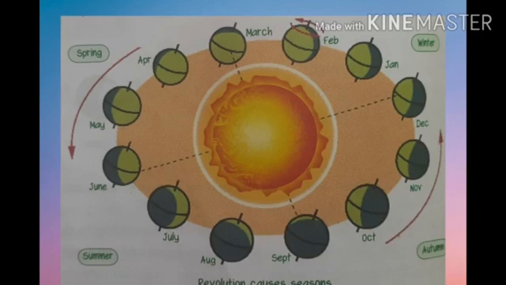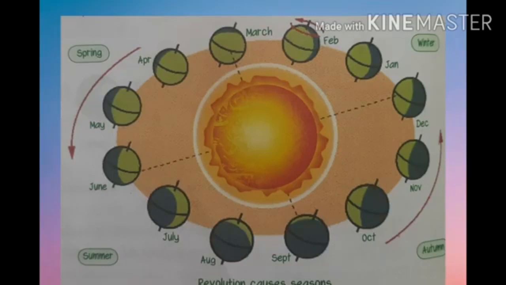Next one, autumn season. In autumn, leaves change color and fall from the trees. The days and nights are of the same length. The weather is pleasant. Children, last one, spring season. During spring, trees sprout new leaves and flowers bloom after the cold winter months. Children, the weather is mild and pleasant.